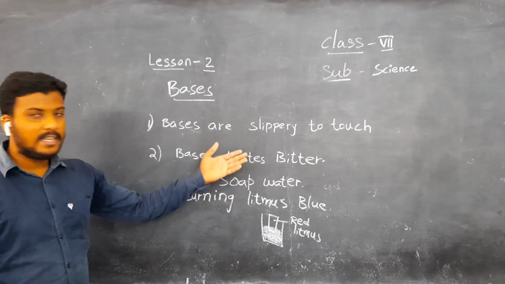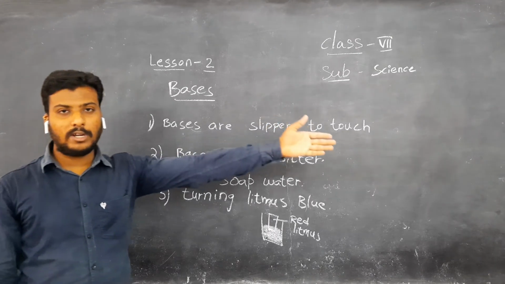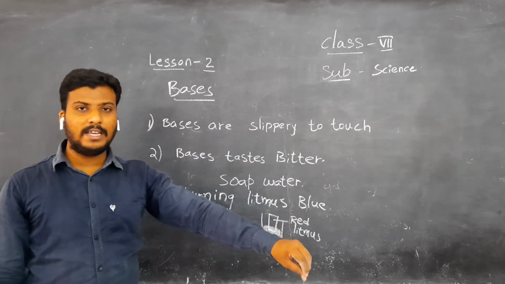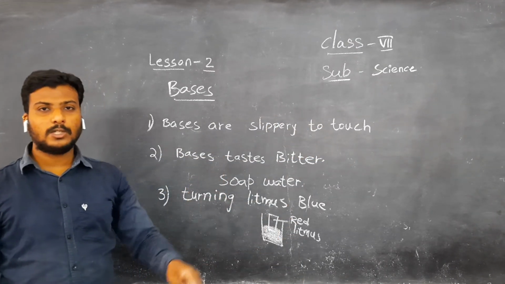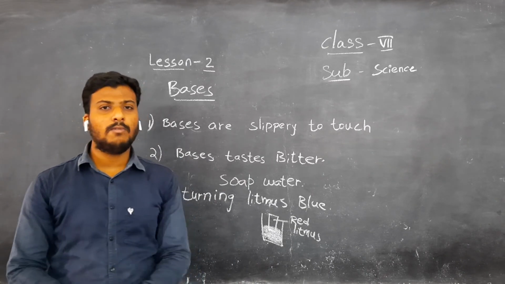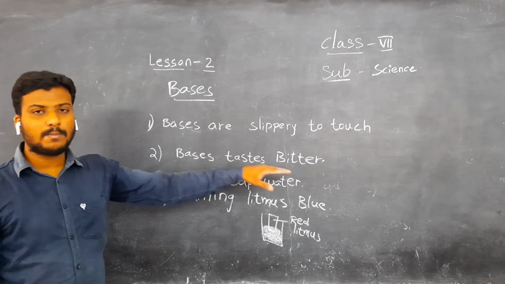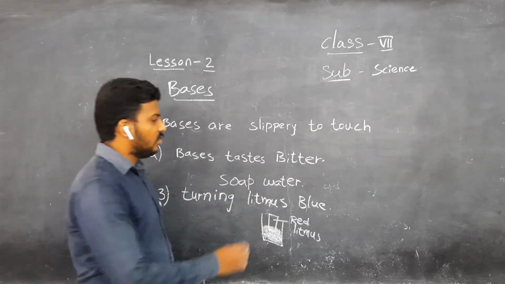Understand, children? Bases have three properties. What are those properties? Bases are slippery to touch. When we touch the bases, they are very slippery. That's why after washing the clothes and cleaning the utensils, we wash our hands. And bases taste bitter. Bitter means chedu.